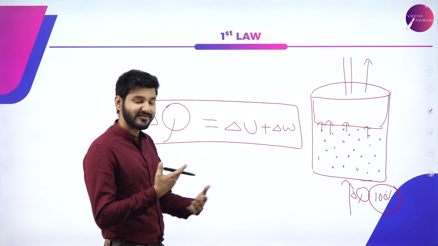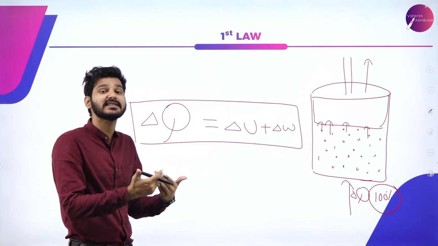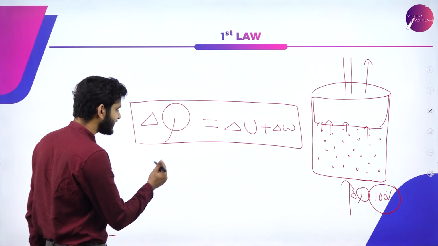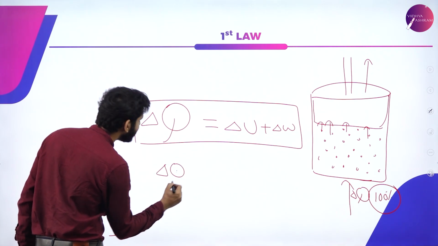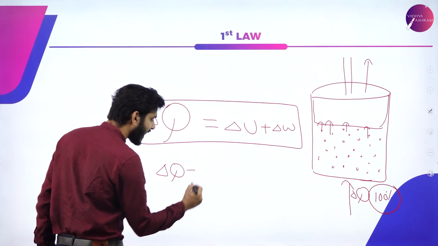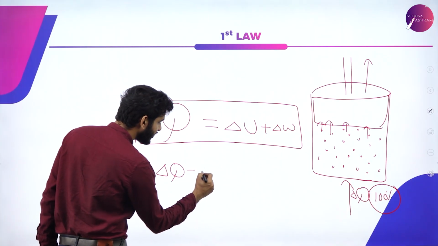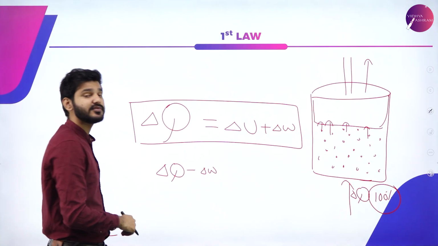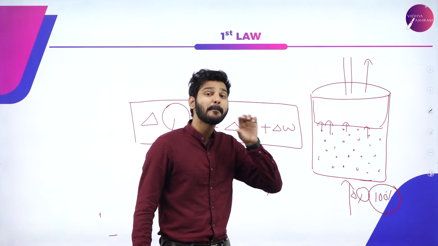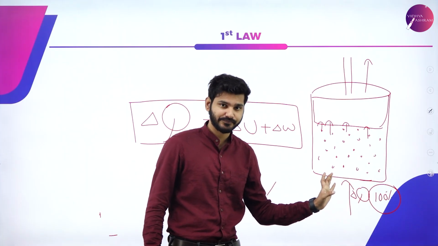Again, in physics, when the system is doing work on the surroundings, we take it as negative. So it is considered negative work. So from the delta Q energy we supplied, we have to subtract that amount of energy which was used for work. So delta W is subtracted because part of the heat given to the system was used to do work on the surroundings.